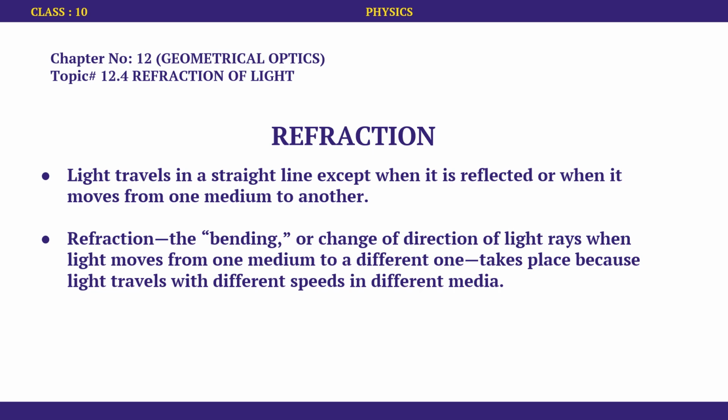In this lesson, we'll get to know exactly how light bends when this is the case. It will give us some intuition on how to think in terms of light, or what path light will take when it enters from one medium to another. This bending takes place because light travels with different speeds in different media. The speed of light does not remain the same throughout. It depends upon the density, and density depends upon how dense the medium is.